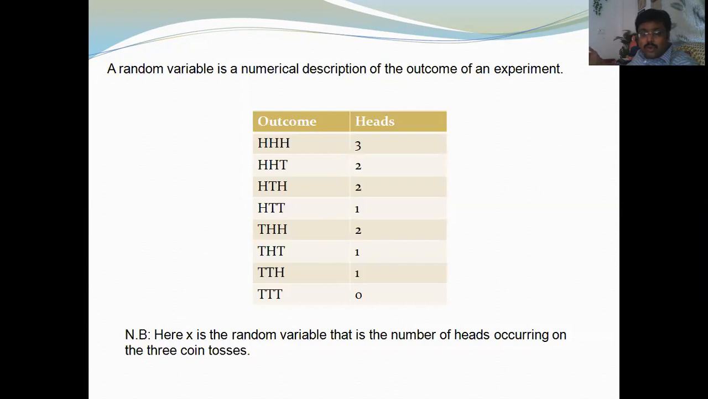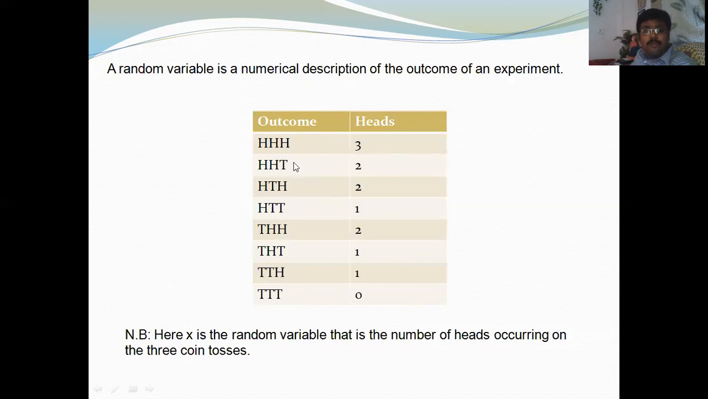So the random variable here is x, which is nothing but the number of heads occurring on the three coin tosses. When there are three coin tosses, the outcomes are eight. So for the numerical description, you can find the outcomes. This is the outcome of an experiment. Here the experiment is tossing three coins at a time, and these eight outcomes are there.